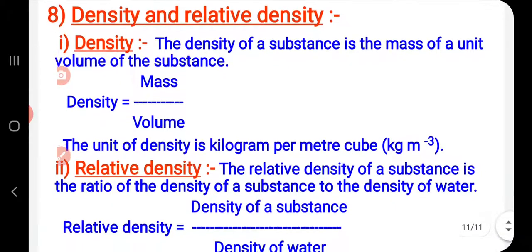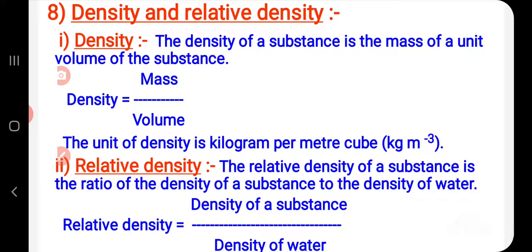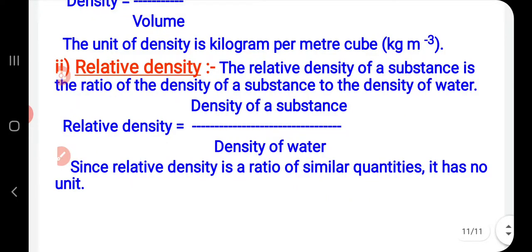Now, density and relative density. Density means mass upon volume. The density of a substance is the mass of unit volume of the substance. The unit of density is kilogram per meter cube. Relative density means the relative density of a substance is the ratio of the density of a substance to the density of water. We know relative density is a ratio of similar quantities. That is why it has no unit.